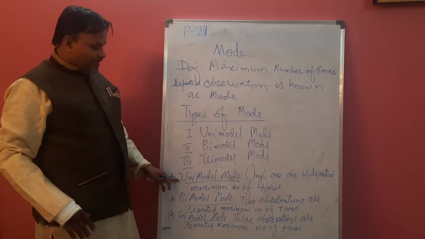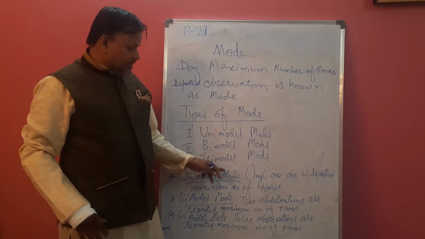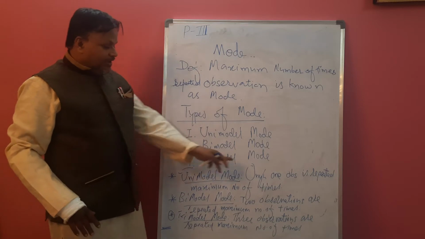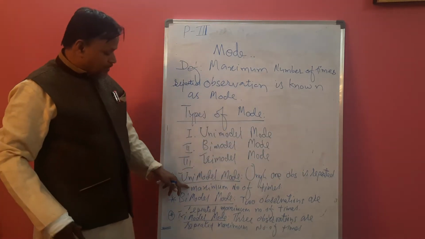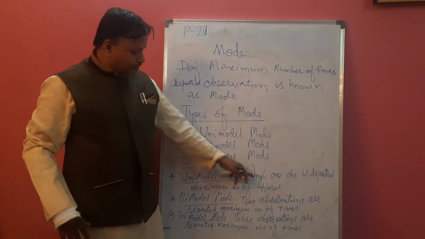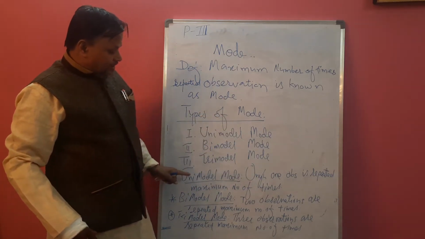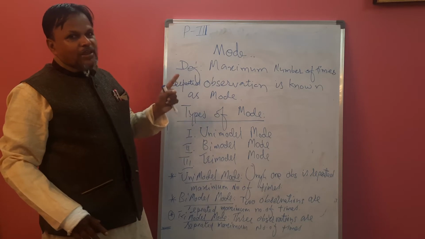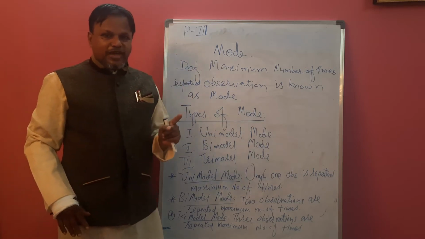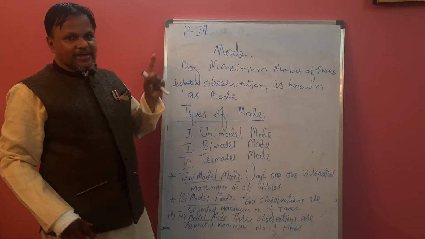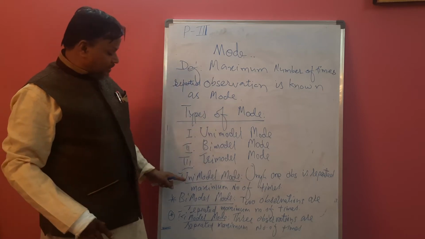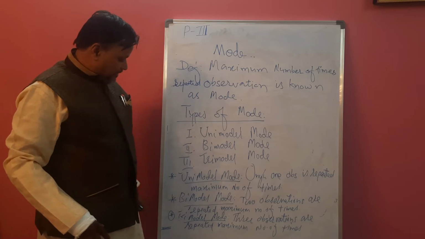In unimodal mode, only one observation is repeated maximum number of times. In a given data, if one value is repeated maximum number of times, we can say that the mode of the data is 1. So that is called unimodal mode.